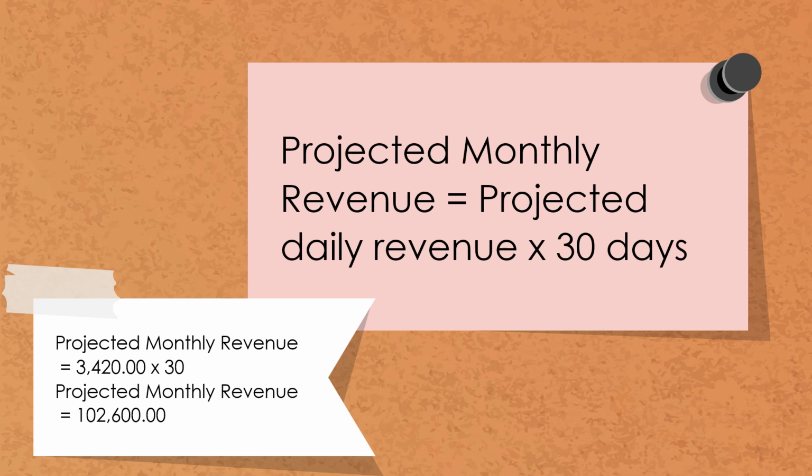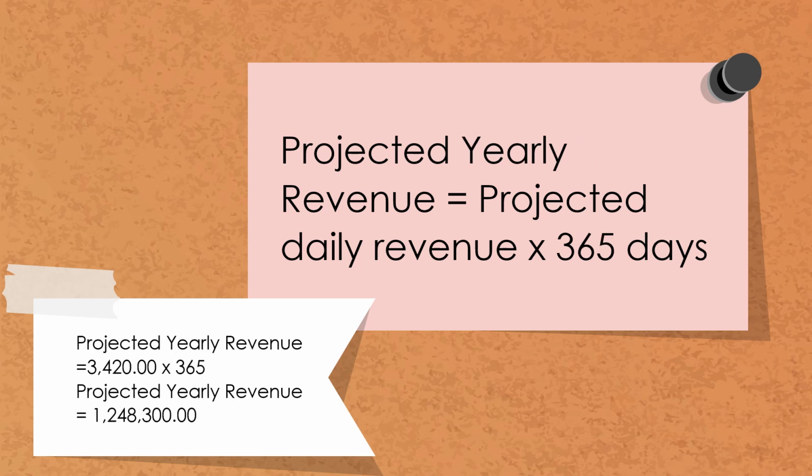Now that you know how to compute your projected daily revenue, let's go on to computing the monthly revenue. For the projected monthly revenue, we have the formula: projected daily revenue times 30 days. For example, we already have the daily revenue of the RTW online business of 3,420. We multiply it by 30 days, and that will give us 102,600 as our monthly revenue. Basically, what we're doing for projection is just assuming that this will be our revenue or income for the next month or the following year.